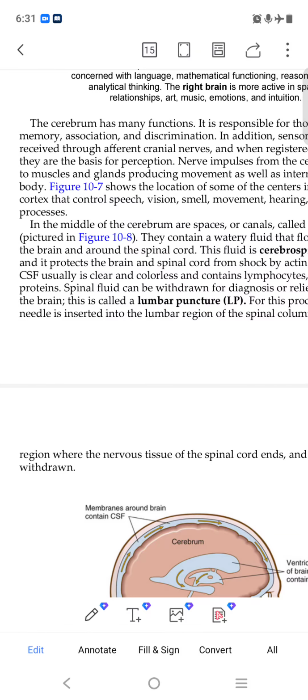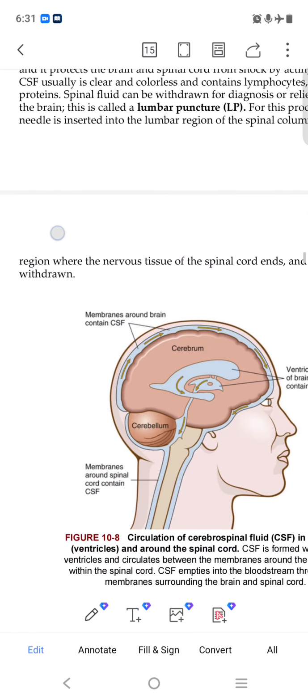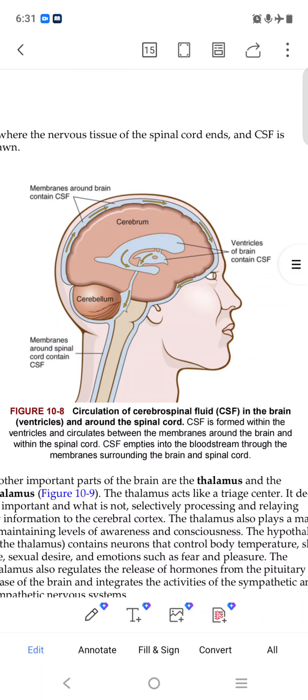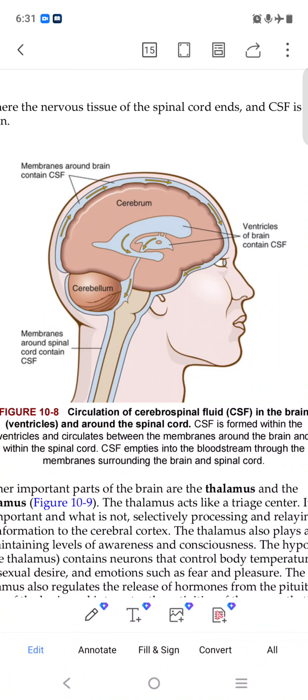Lumbar puncture, they do the lumbar puncture to take out that fluid to test it. So like here, we have the brain: cerebellum is the small brain, cerebrum is the big brain, and the ventricle is the empty area. The brain contains fluid. That is empty, that's why it contains fluid.